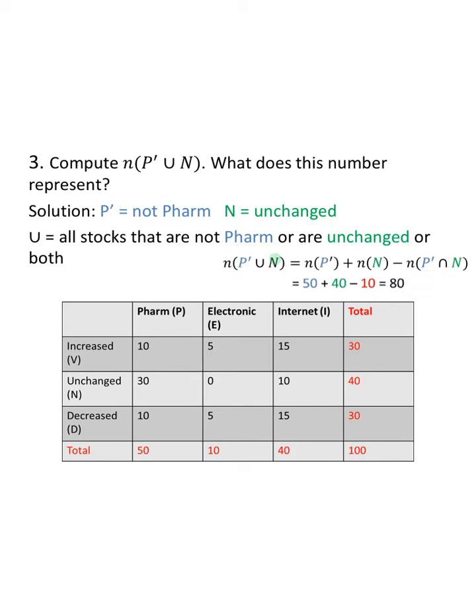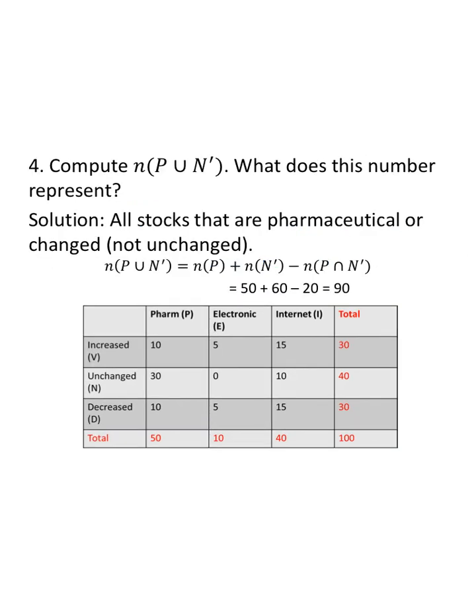The number in the intersection, not pharmaceutical, so these two, intersected unchanged. There were only 10 unchanged that were not pharmaceutical. So I counted those 10 twice. I counted them once in the not pharmaceutical, and I counted them once in the unchanged. So I have to subtract out one of those. 50 and 40 makes 90, minus 10 makes 80. Non-pharmaceutical stocks, or unchanged, or both.